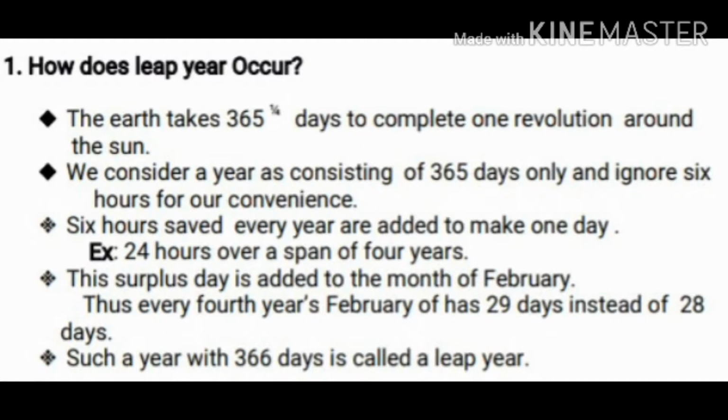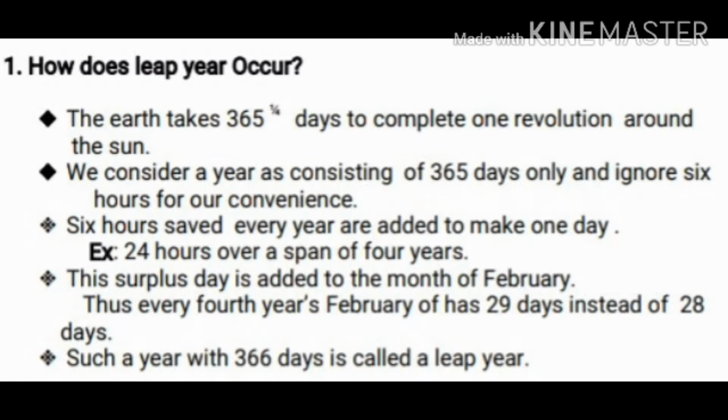Okay, ignore 6 hours for our convenience. 6 hours saved every year are added to make one day. Example, 24 hours over a span of 4 years. Isn't it, children? Yes, the surplus day is added to the month of what? To the month of February.